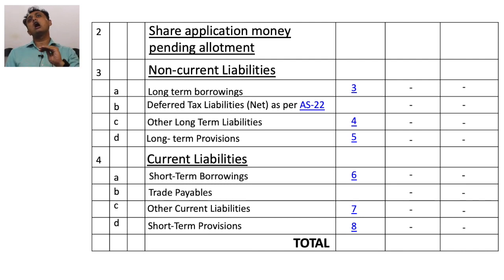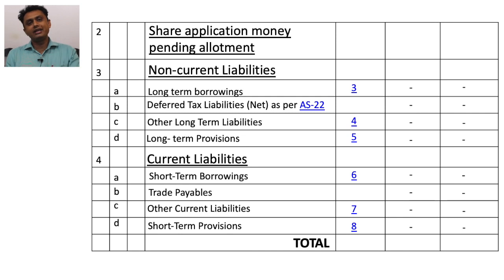In the upper portion, in non-current liabilities, we wrote down long-term, other long-term, or long-term provisions. In current liabilities, for our convenience, we consider one specific word: short-term. So in current liabilities, number 1, A, short-term borrowings, where the time span of those borrowings is less than 12 months, as well as trade payables, then other current liabilities and short-term provisions.